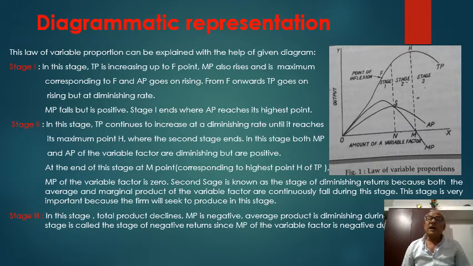Earlier economists discussed the law of diminishing returns, the law of constant returns, and the law of increasing returns separately.